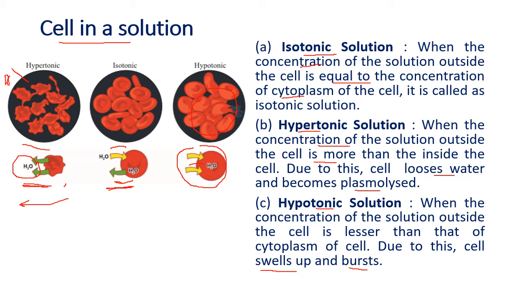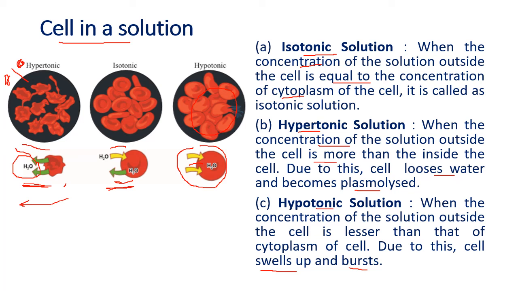The water going in and coming out remains the same, no change in the shape of the cell. When you put the cell in a hypertonic solution, the concentration is more outside, so water is less outside. Water comes out, and the cell shrinks or is plasmolized.